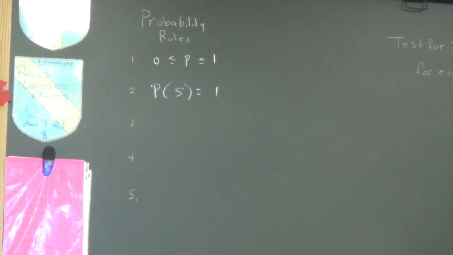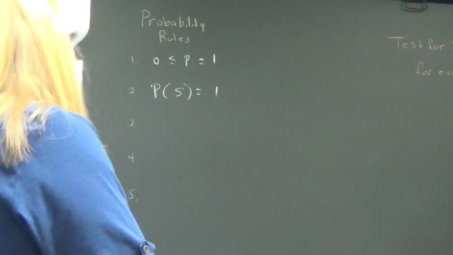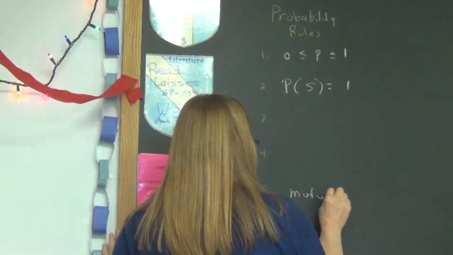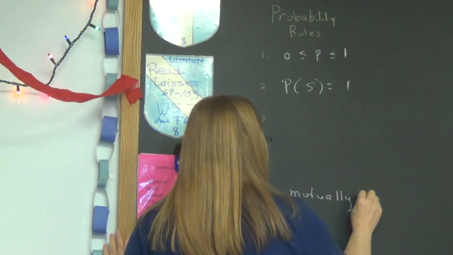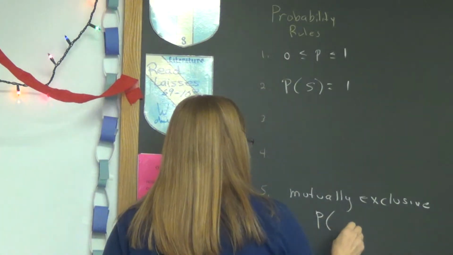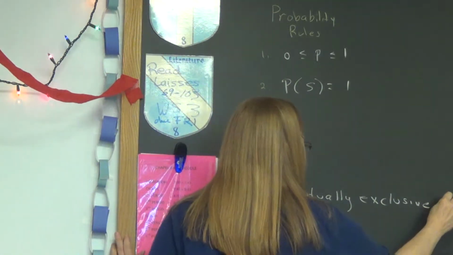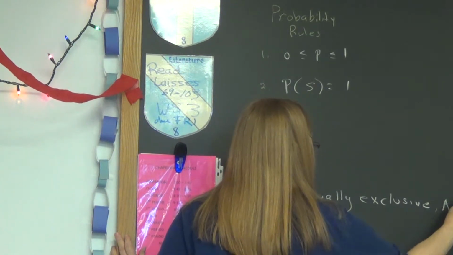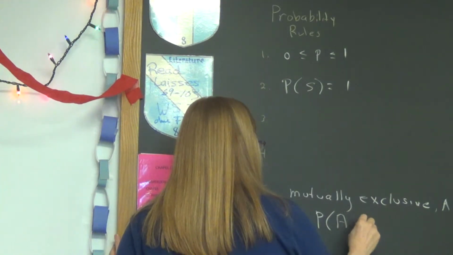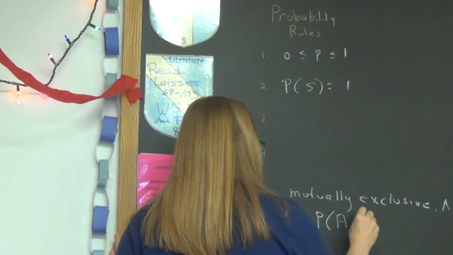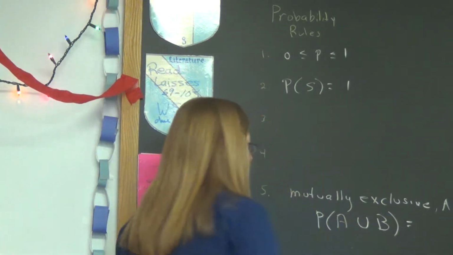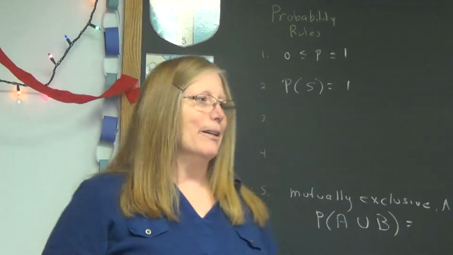I don't know if I can think of any more. What else did we learn about probability? I know. The probability when it's mutually exclusive, I'll write down here because this one takes longer. Mutually exclusive events. What's the probability of, say A and B are mutually exclusive, they don't overlap. What's the probability of A or B? So or is our union. You used these yesterday with ease. You remember how we did that one, Brandon?